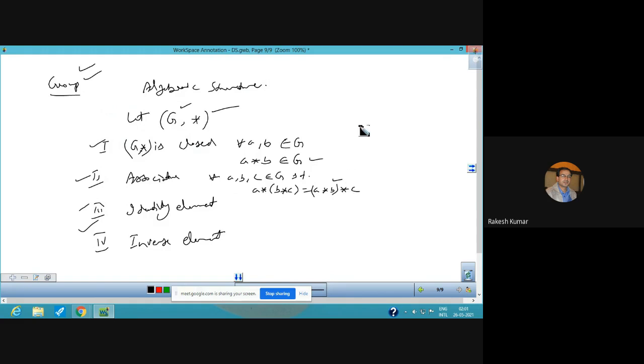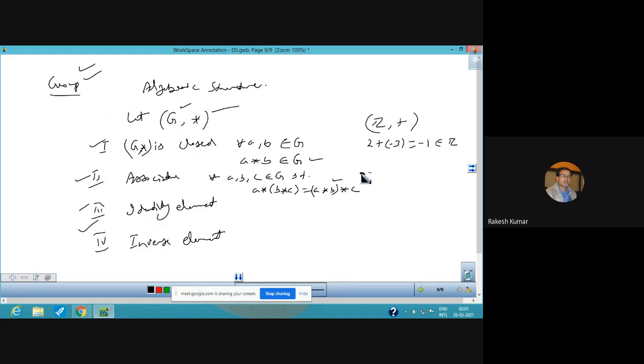And associative means for all A, B, C belonging to G, (A star B) star C is equal to A star (B star C). We can take the example of a set also. This is the set of integers together with the binary operation plus, addition. So we can take two integers. Suppose I take 2 and minus 3. So 2 addition, because operation is addition, minus 3 is minus 1 and it is also an integer. So it means it is closed.